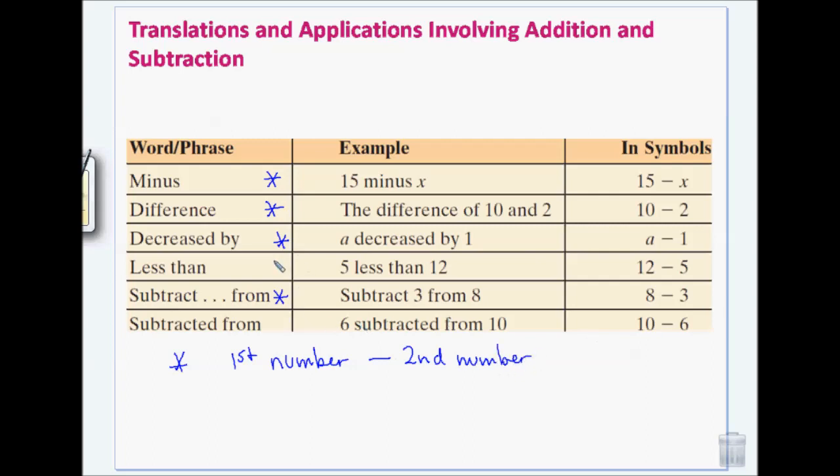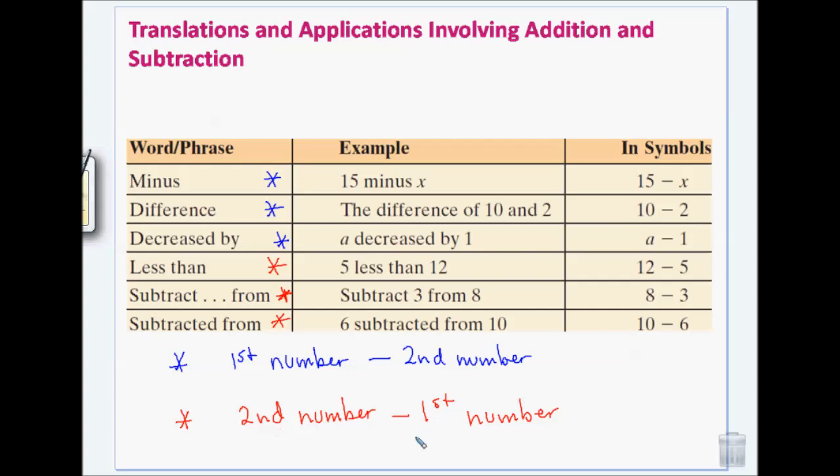Okay, when you have less than and subtracted from, it's the second number minus the first number. Oh wait, subtract 3 from 8. Yeah, I messed that one up. That one should also be red. That's what I thought. Okay, so these first 3 is first minus second. The last 3 is second minus first.